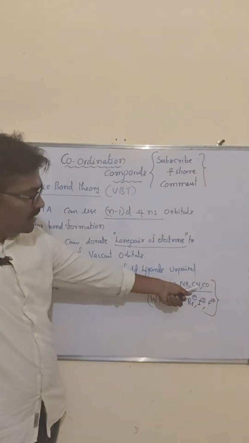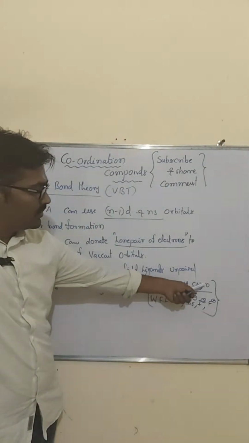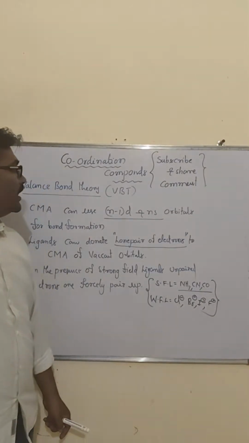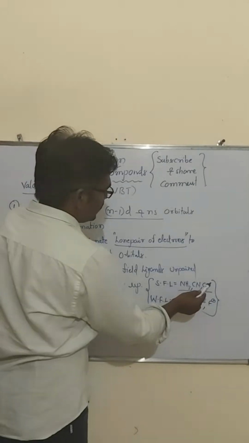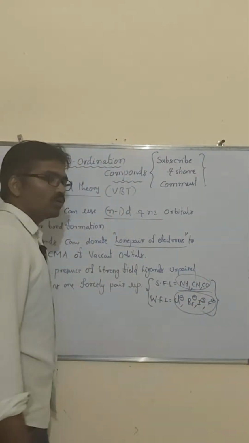Nitrogen donors and cyanide, carbon donor and carbon monoxide, the carbonyl group CO: remember these as strong field ligands, and the four halides as weak field ligands.